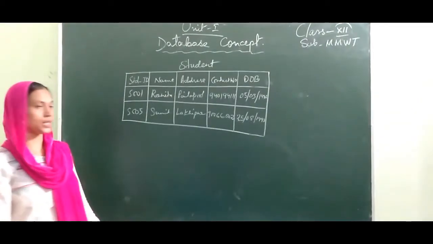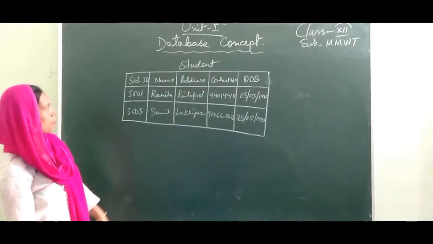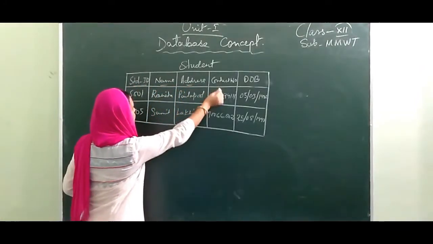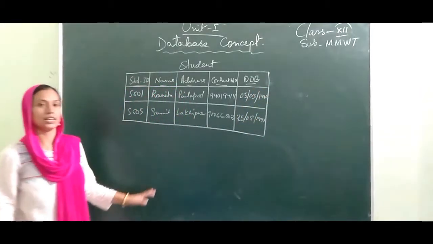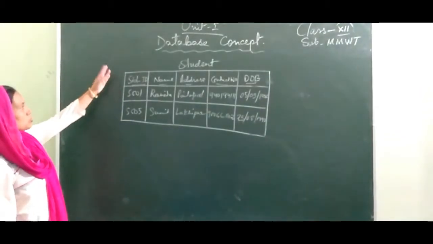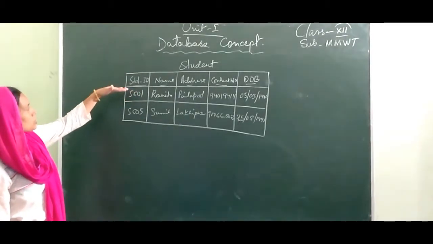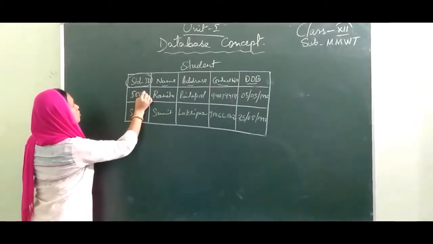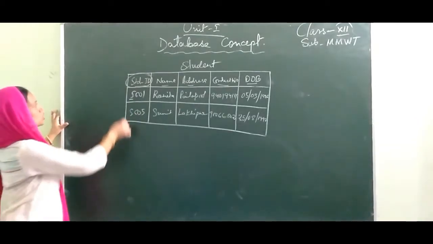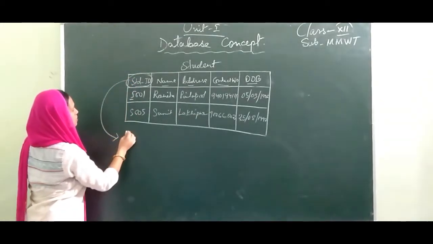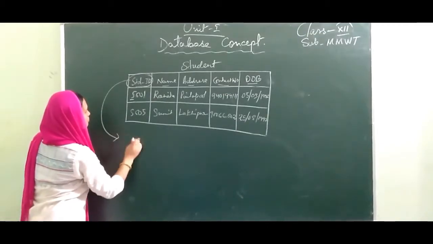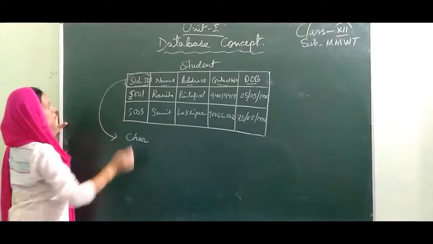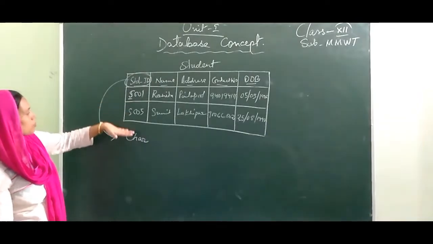Now let's take an example. We have an example about students, and in the students table, student ID, name, address, contact number and DOB are the fields of the table. Now let's try to set the data type of this table. First, you see this one is student ID. In the student ID S001, the first letter is a character. So the data type of this student ID will be char, because with the indication of that S, we know that this is text. So the data type will be char.